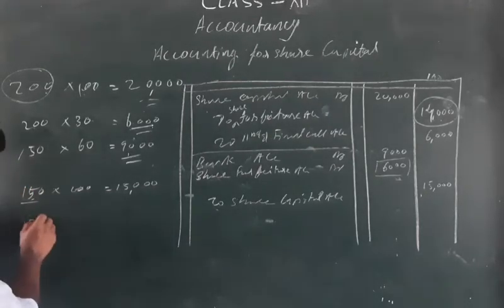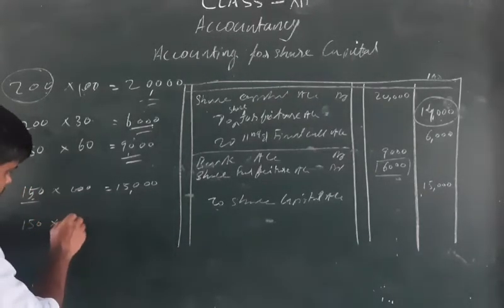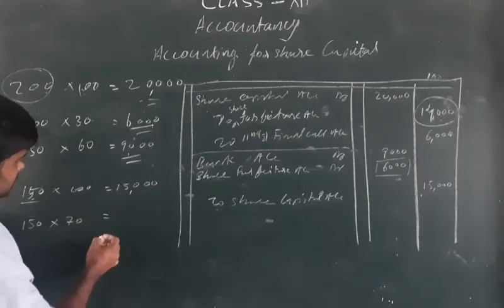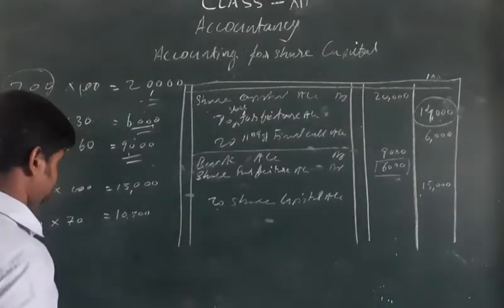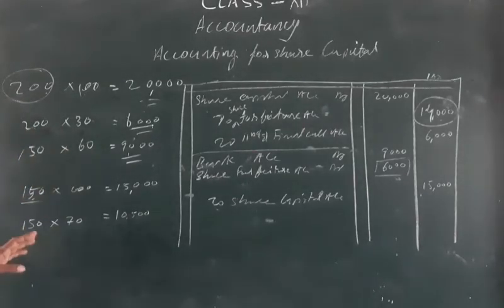That means 150 into 70 rupees, 10,500 rupees.